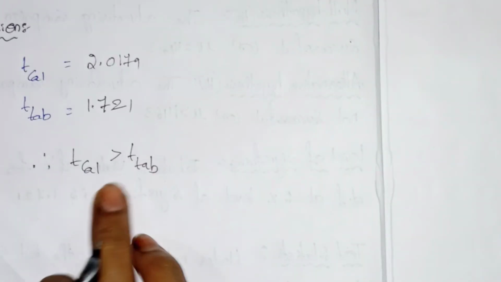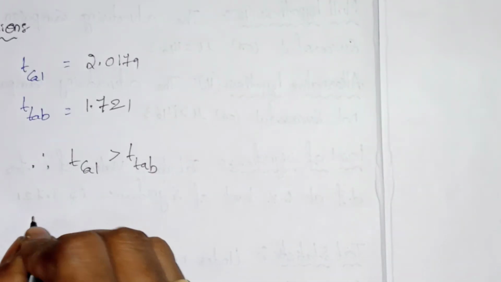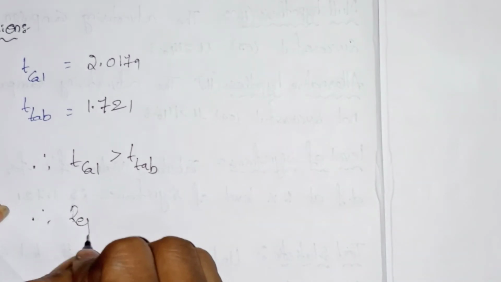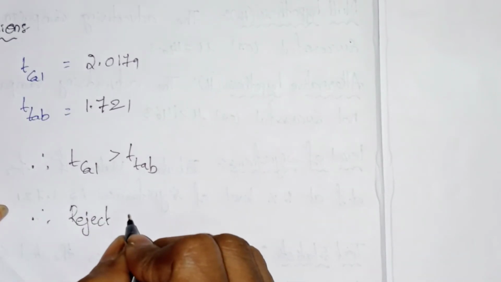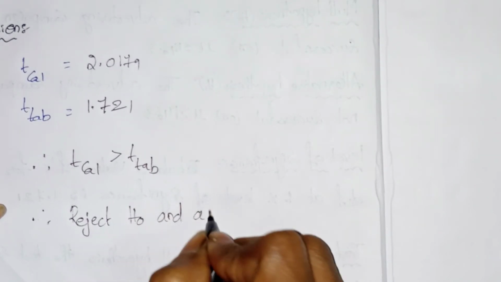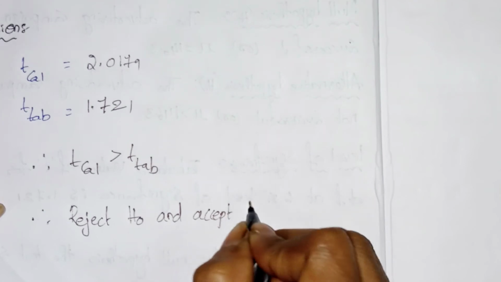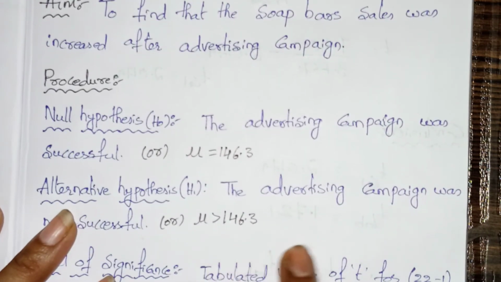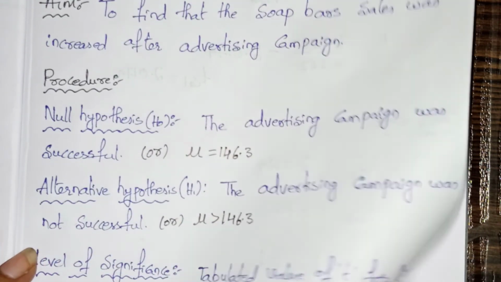Therefore, we reject H naught and accept H1. What is H1? The advertising campaign was not successful.